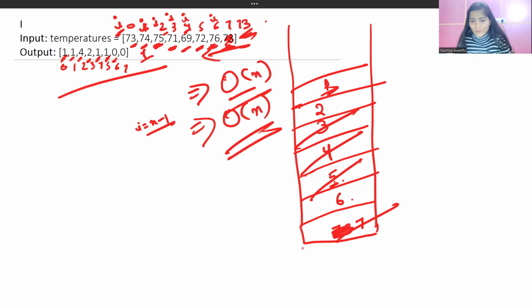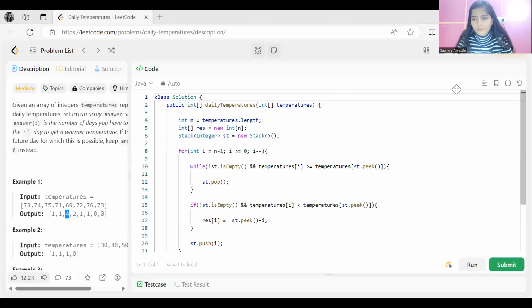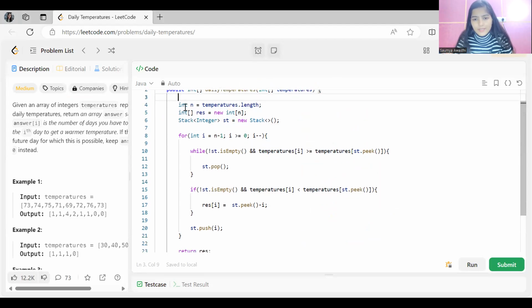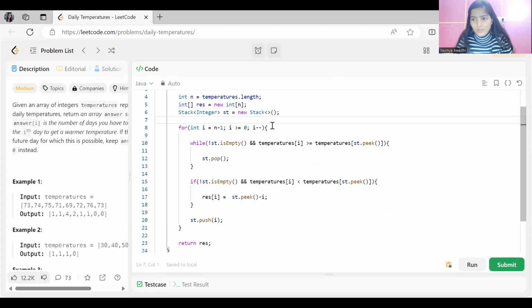But one thing I missed here is the code part. So let's have a look at the code part. But I believe that if you have understood the approach, then do the implementation by yourself. If not, then just have a look at the code part as well. So here you can see the length of the temperature array we have stored in n, the resultant array that we are going to return, and the stack, as I've discussed, we need for this problem.